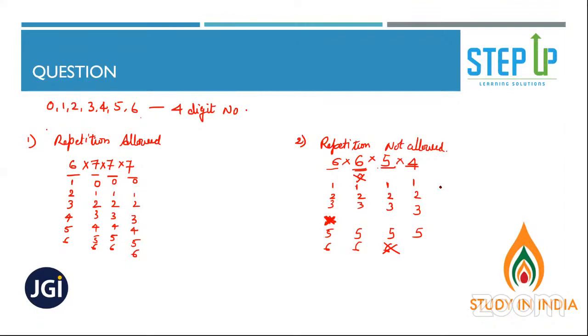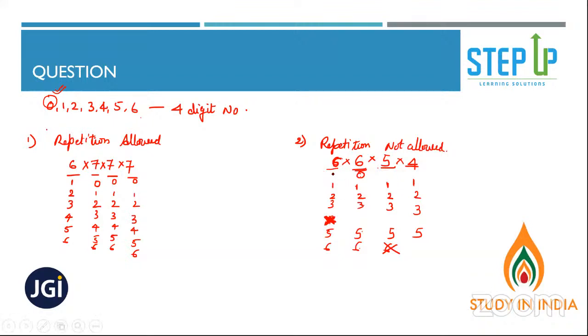Simple. 0 cannot come here. So I have 1, 2, 3, 4, 5, 6 options. So I've chosen 6. Now let's say I've selected 4. So now 0 can come on the second place also. That's what I'm saying. 0 can come on the second place, as 0 was also given here. This is a different question compared to the previous one. So as 0 is also given, 0 can come on the second place. That's why we have 6 options again. 0 cannot come here, but 0 can come here.